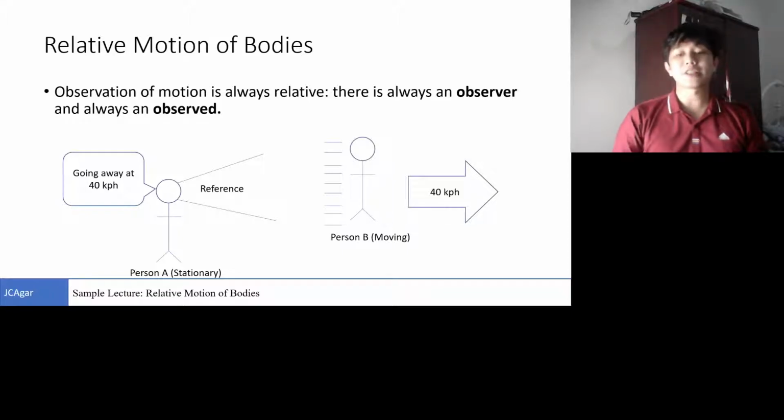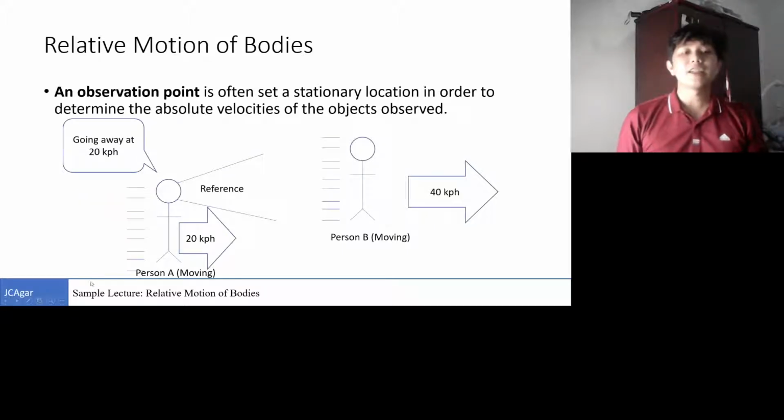Sometimes the observer is moving at a constant velocity. In this example, person B is still moving at 40 kilometers per hour. However, the person doing the observation, person A, is now moving at 20 kilometers per hour. So, from our perspective, person B is still moving at 40 kilometers per hour. However, in person A's perspective, he will see that person B is moving at 20 kilometers per hour, still going